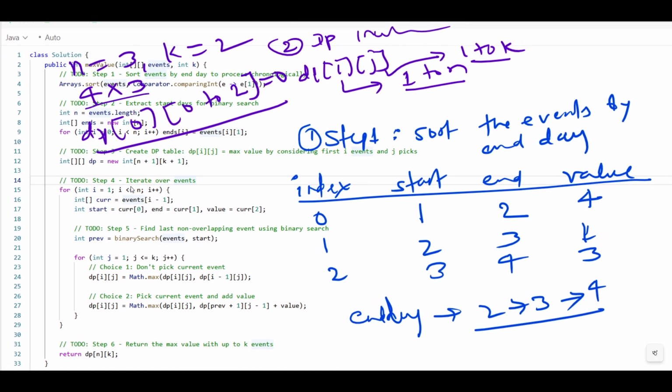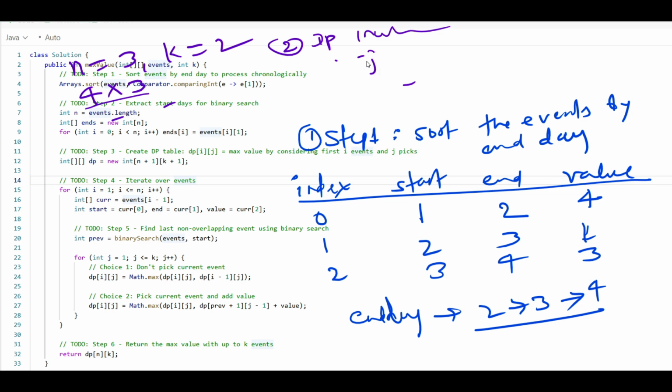Let's understand. Never hesitate. Okay, what we have used here, give me 1 second, let me clean this. Why we have used this, I will tell you. Just think why we have used this.